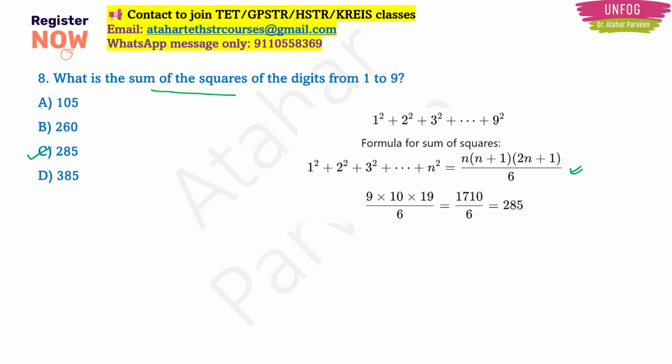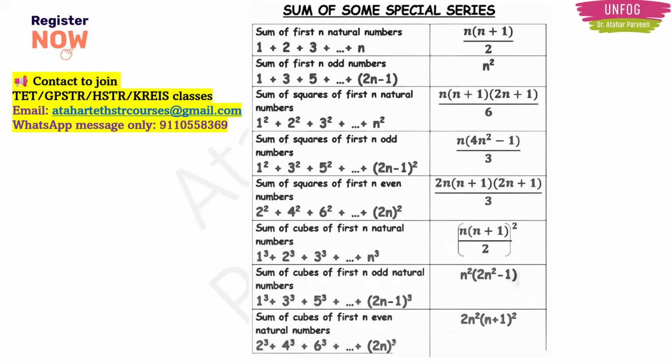Actually, for this type there are many formulas. I am going to give you the list here. The sum of first n natural numbers, you have to find n into n plus 1 by 2. I told you about that summation n in one of the problems, right? Summation 110 we took there, right? So this is the formula.